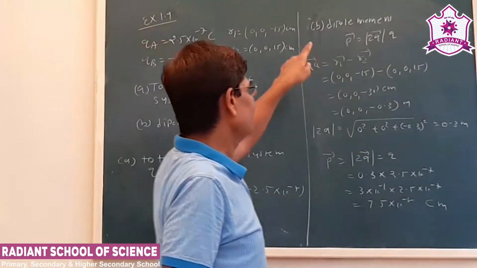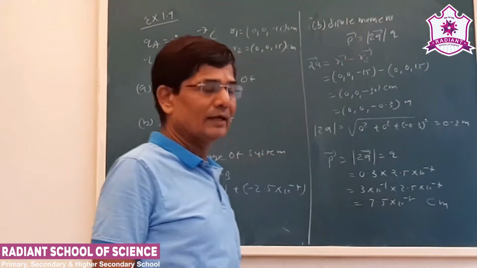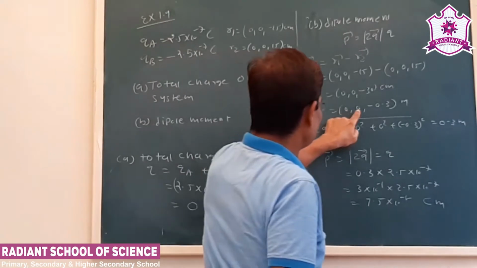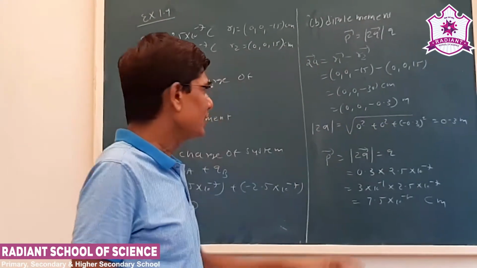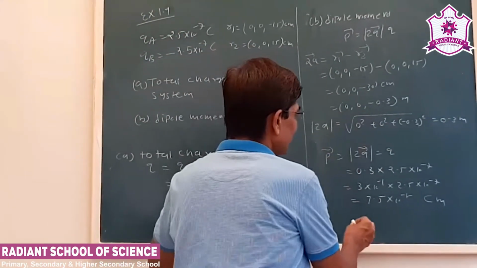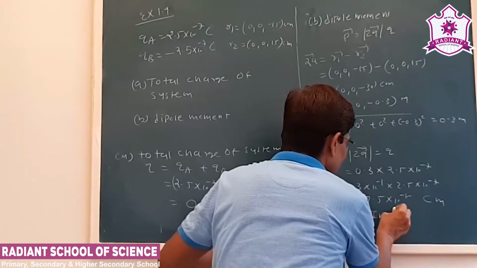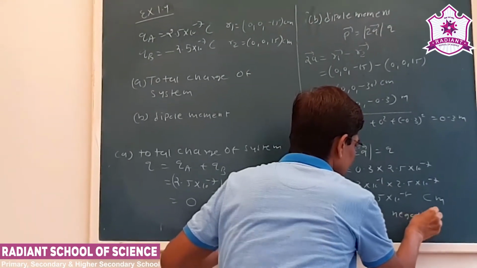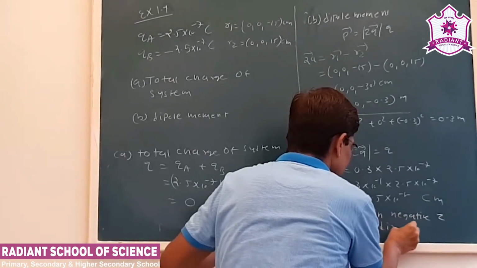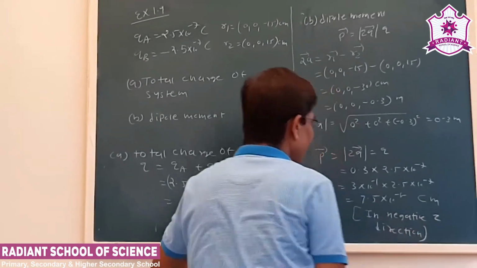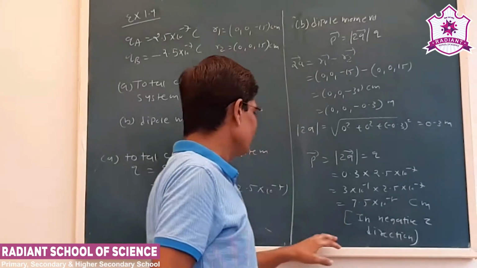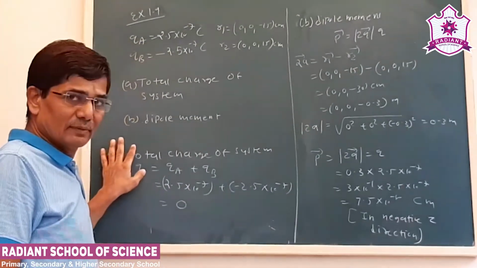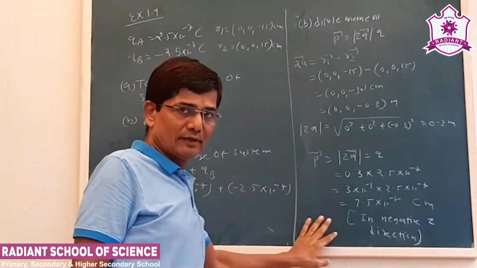Now the dipole moment is a vector quantity, it has a magnitude and direction, so as we can see it is 0, 0 and minus 0.3, which shows the negative Z direction. So the direction will be in the negative Z direction. This is how we can obtain the dipole moment of the system. The total charge of the system will be 0 and the dipole moment value we have obtained.